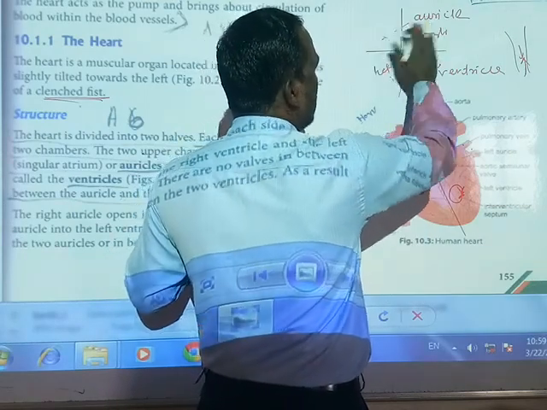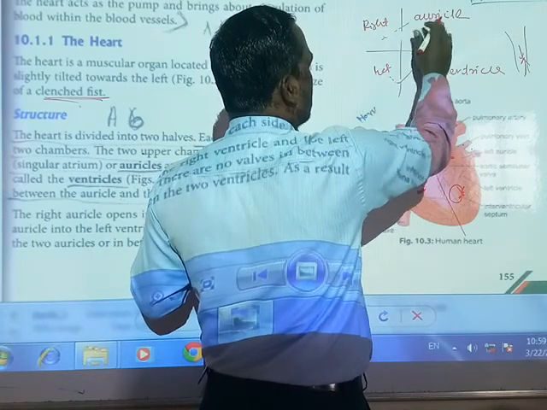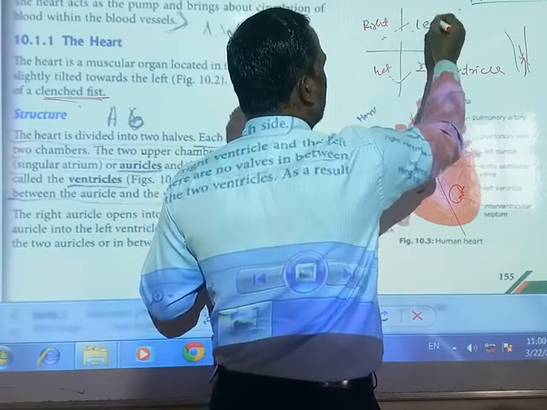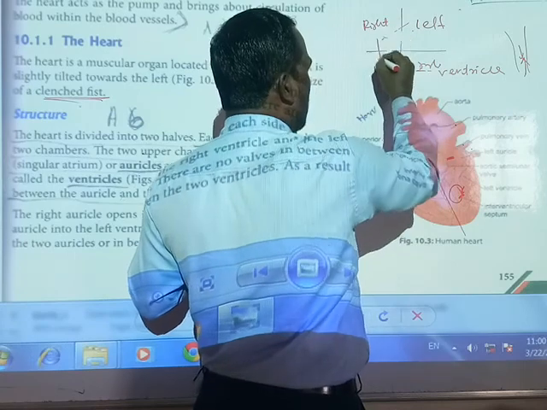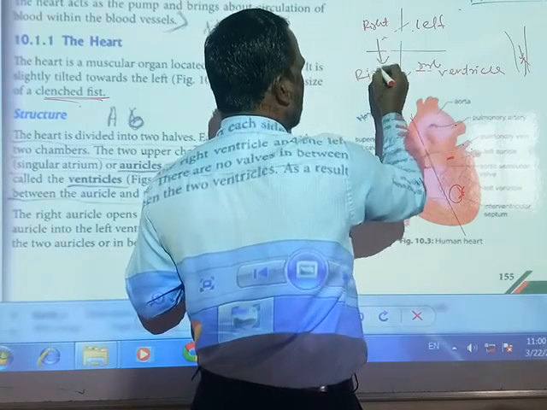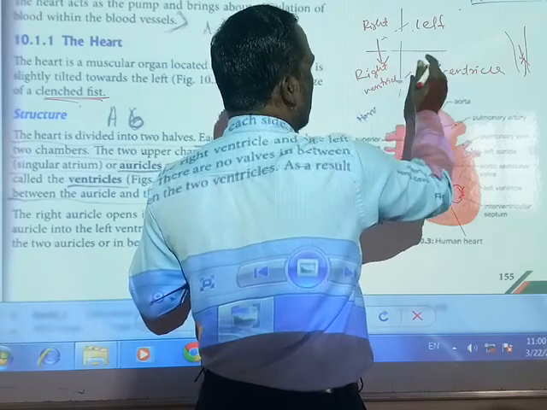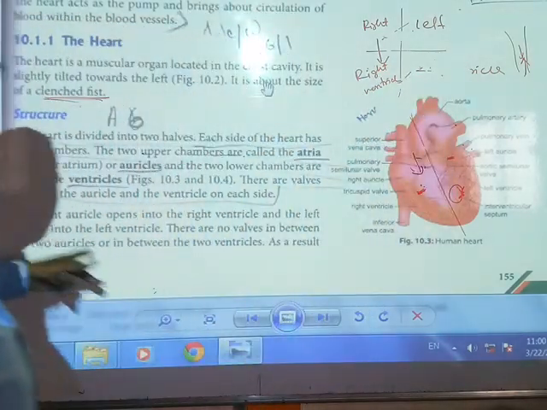This is actually the opposite; this is the right side of the heart, and this is left. So from the right auricle, blood will come to the right ventricle.